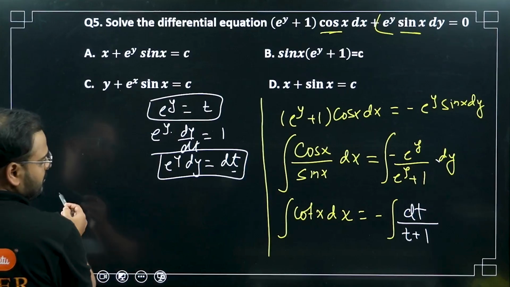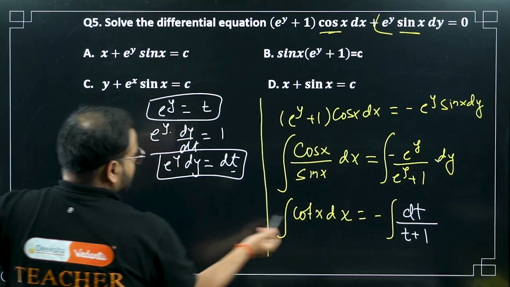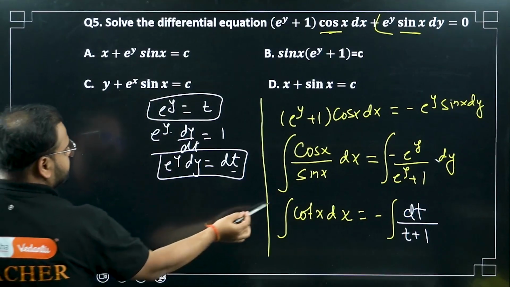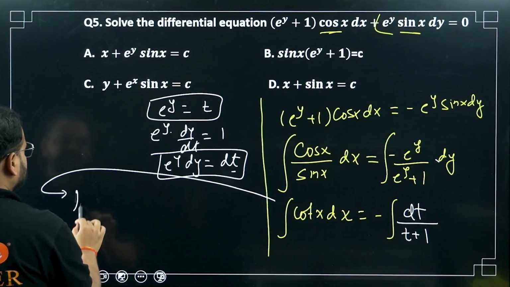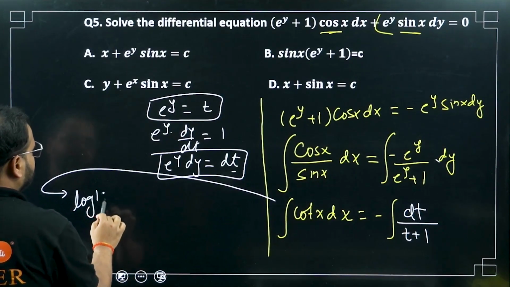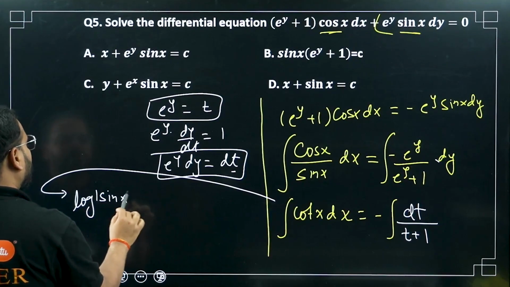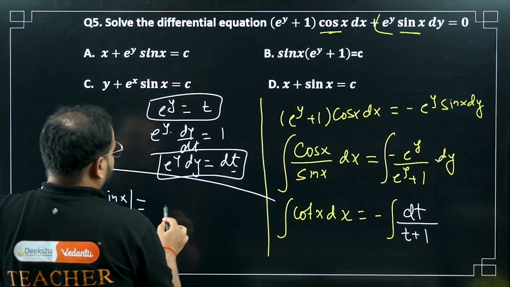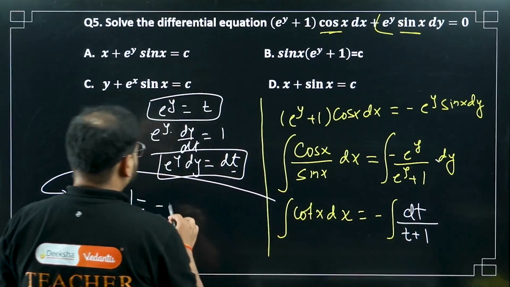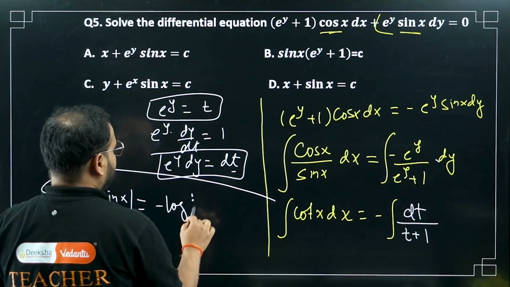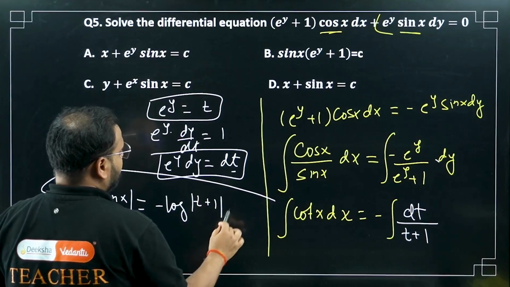I can do the step on this side. Integration of cot x will be log mod of sin x, and on this side I'll have minus log of (t + 1).